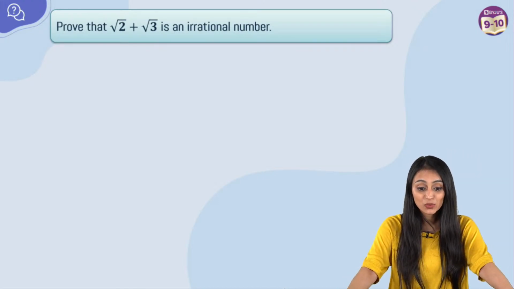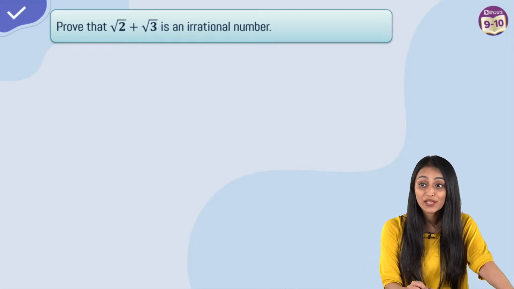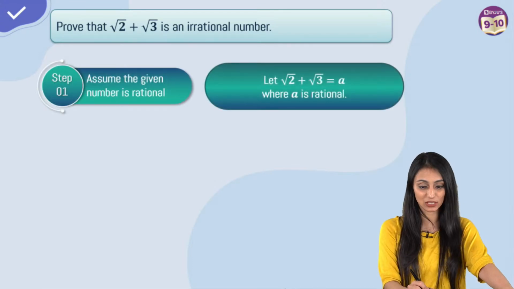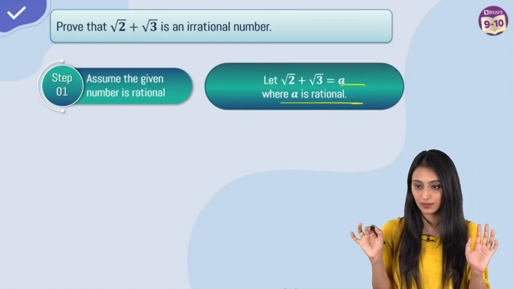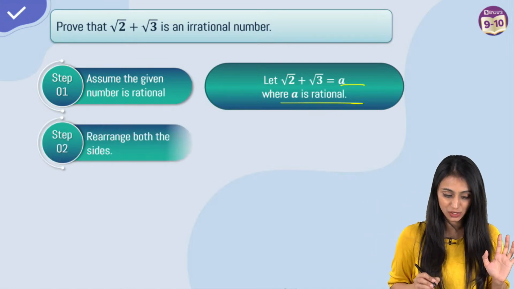Prove that root 2 plus root 3 is an irrational number. Alright, so how to prove this? We prove this with the method of contradiction. So first we will assume that root 2 plus root 3 is rational. Let's suppose that this is equals to A, where A is rational. Right? This is what contradiction means, right? That this is rational.